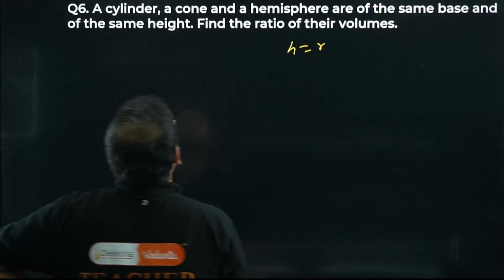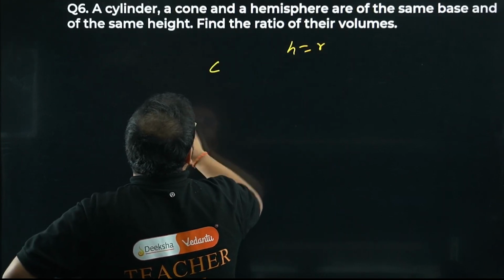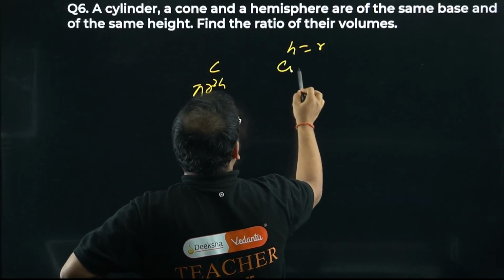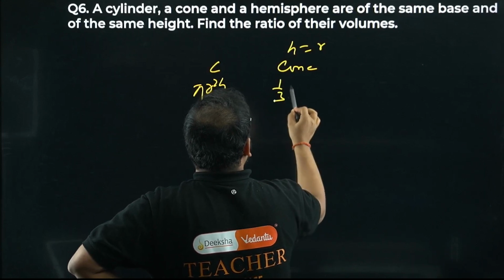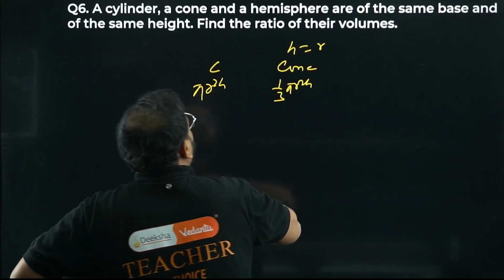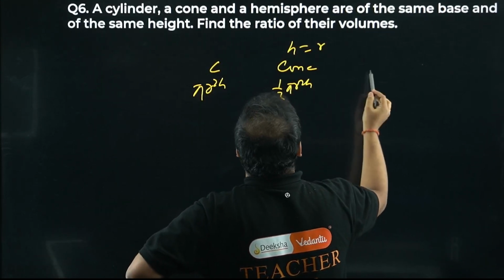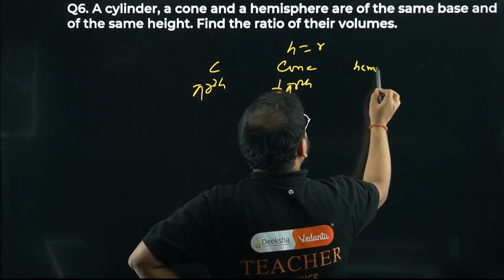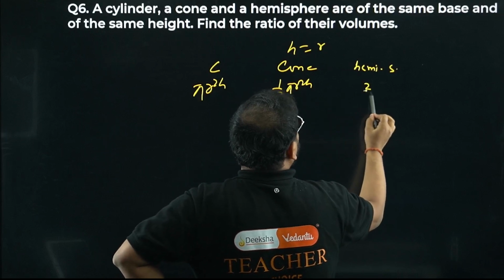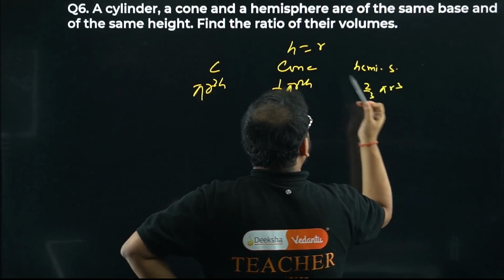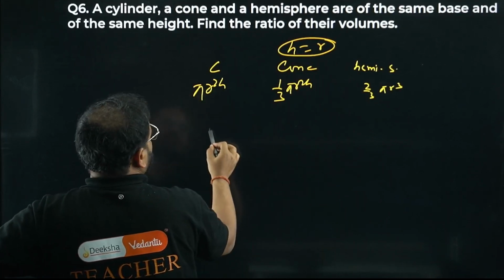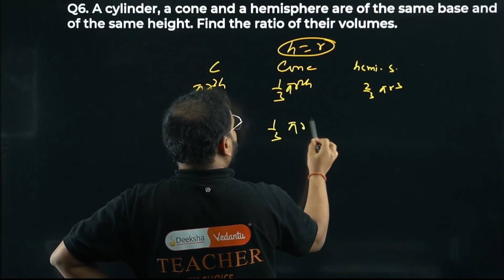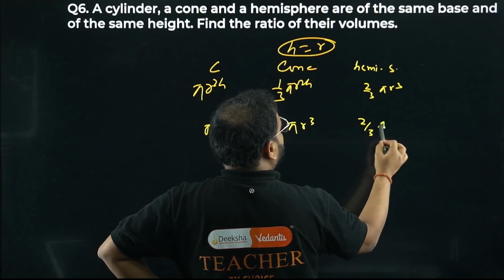In that case, what are we getting? The volume of the cylinder is pi r squared h. For the cone, we'll have 1 by 3 pi r squared h. For the hemisphere, we have 2 by 3 pi r cubed. We are saying h and r are equal, so I can write the first as pi r cubed, the second as 1 by 3 pi r cubed, and the third as 2 by 3 pi r cubed.